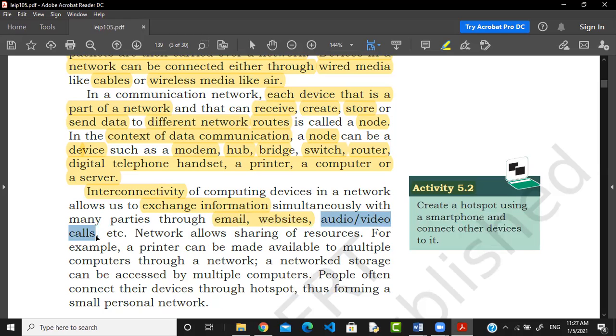So networks allow this facility. At last, if you are going to understand, network is allowed to share the data, and as I told you in advance, the network allows sharing of resources also. A printer can be made available to multiple computers through a network. And network storage can be accessed by multiple computers, meaning your data gets stored.